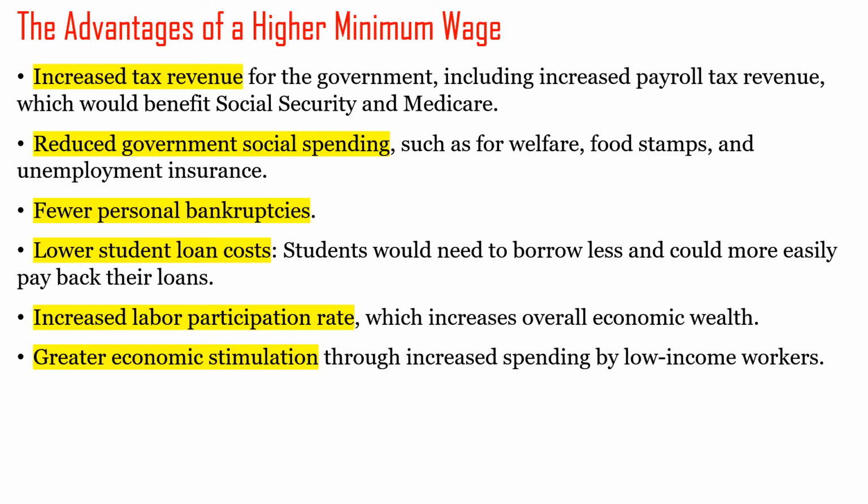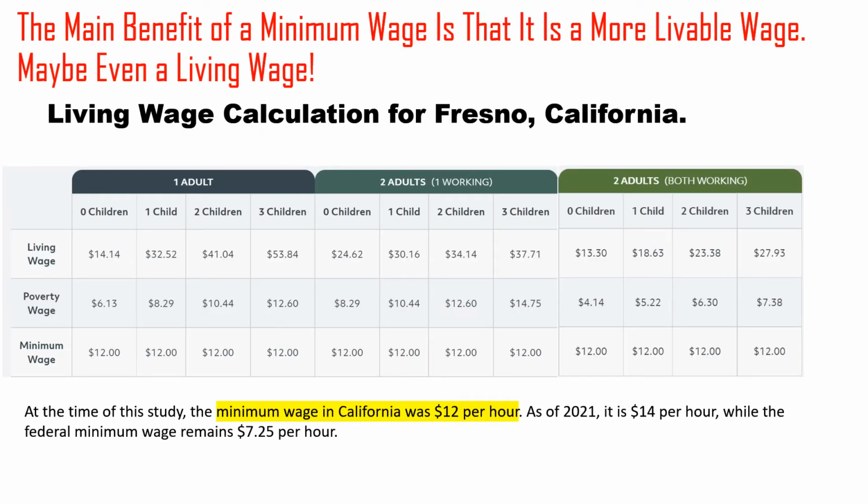A higher minimum wage would increase tax revenue, reduce the need for government social spending, reduce bankruptcies, reduce the cost of government student loans, increase the labor participation rate, which would increase overall economic wealth, and stimulate the economy through increased spending by low-income workers. The main benefit of a minimum wage is that it would be a more livable wage.